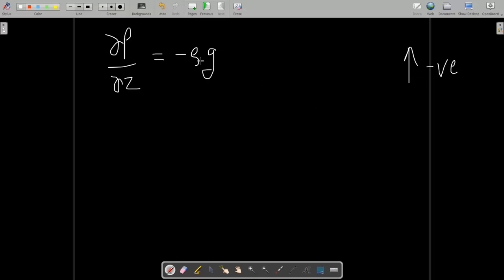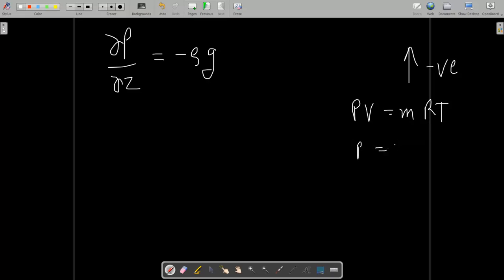As we increase the height, the pressure variation is given by specific weight, or rho g, and here we have taken a minus sign to indicate the upward direction as negative, because pressure is decreasing as we increase the height.